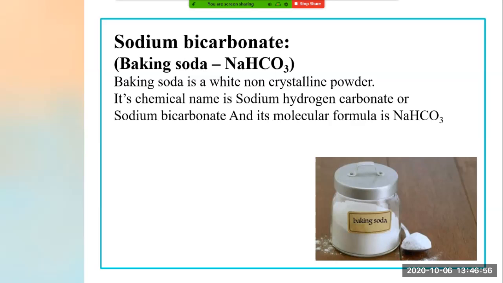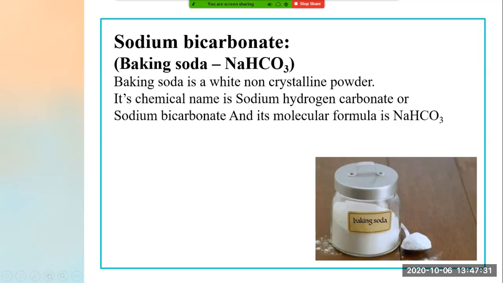Okay. Now its chemical name I have already told you. It's sodium hydrogen carbonate. We can call it sodium bicarbonate also, and we can name it sodium hydrogen carbonate also. Both the names are used. And its molecular formula is NaHCO3. Okay, this is the introduction of baking soda. I think everyone has understood.